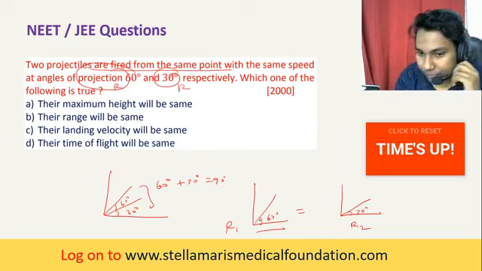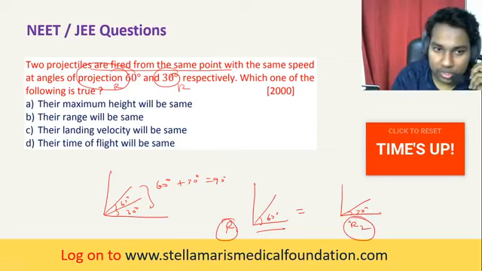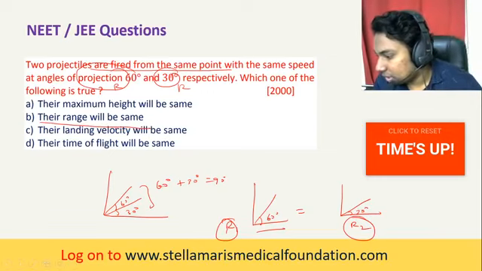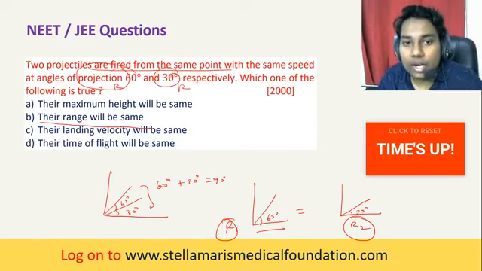George, you're clear? So what happens? This range will be equal to this range. So their range will be the same. George, are you clear? If anything is confusing, just let me know. I'll explain it once again.